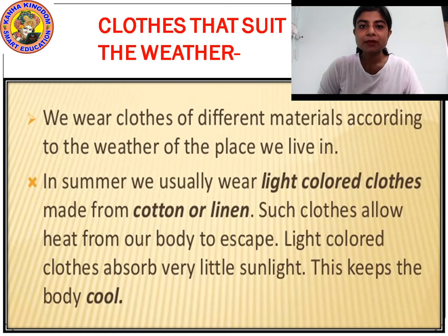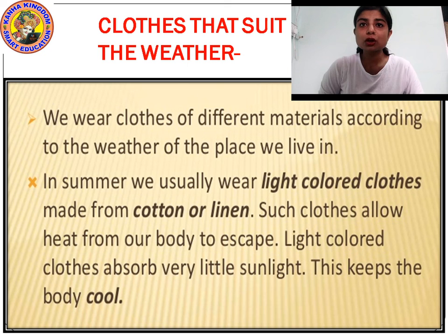Yes? Then what is written? In summer, we usually wear light colored clothes made from cotton or linen. Yes or no? In summer, what do we wear? We wear cotton clothes, light colored clothes. Light colored clothes means clothes that are light in color. Okay? And we wear cotton clothes. Why?